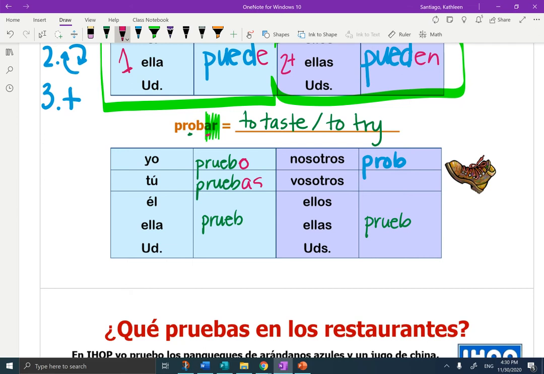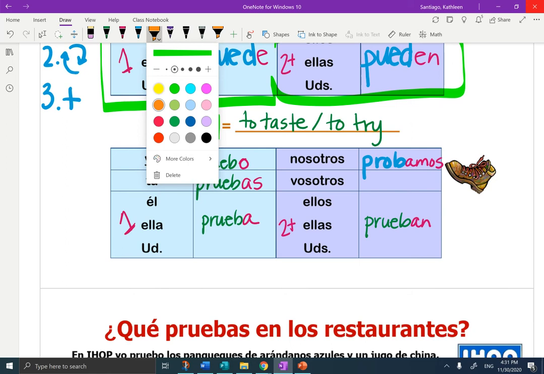Tú pruebas. El, ella, usted, any one person or thing. Prueba. Nosotros probamos, just regular AR endings. And ellos, ellas, ustedes, any 2 or more people. Prueban. Again, AR verb.